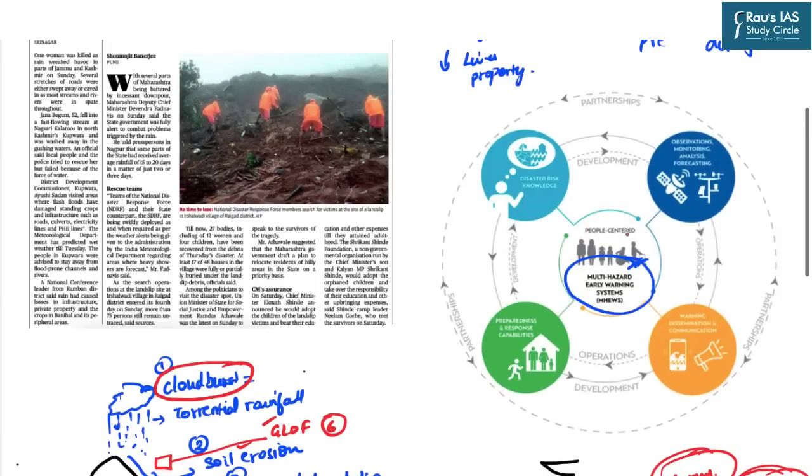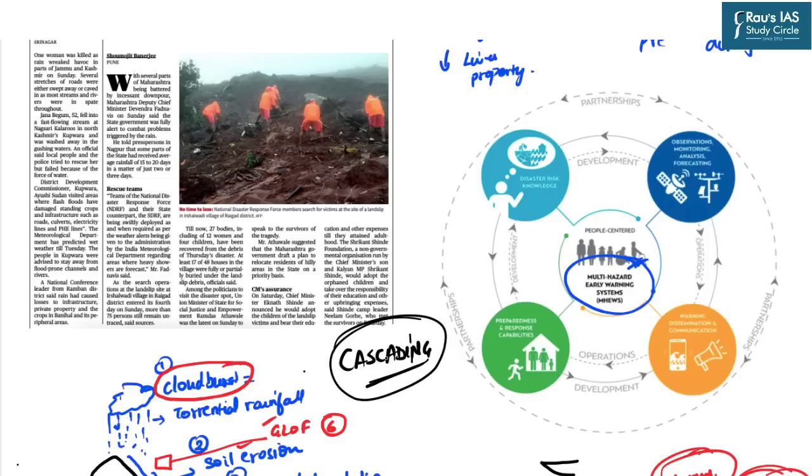That is, we need to have such a system which can disseminate all the relevant information to the stakeholders related to all the possible disasters which can be linked to the generation of one disaster, and that is why we call it the cascading effect. So multi-hazard early warning system basically deals with this cascading effect.